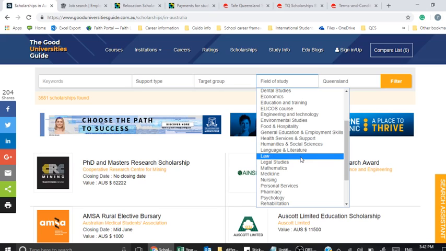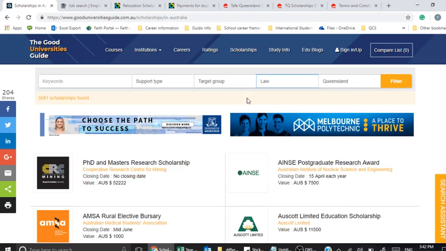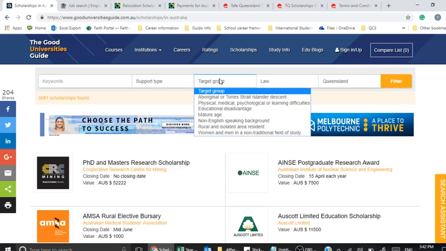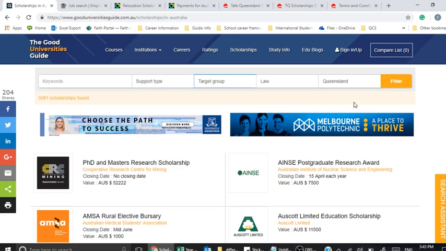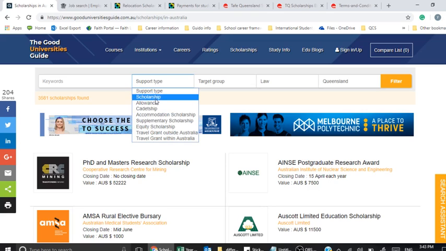So for argument's sake, I'm just going to law, and again, it has legal studies, and it'll be interesting to know what the difference is if you are wanting to study that. But I gather that law refers to a Bachelor of Law. Now, target group, where do you fall under? Educational disadvantage, Aboriginal and Torres Strait Islander, rural, isolated, women or men. Now, if you feel like what you want to go for is an academic scholarship, then maybe leave this blank. Leave it blank, and under this category, we want to click scholarships.